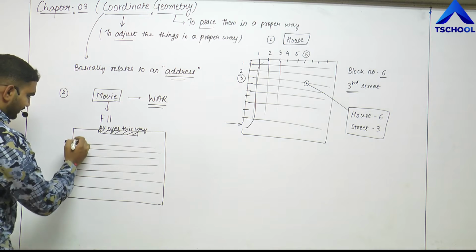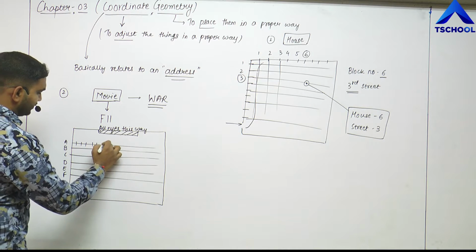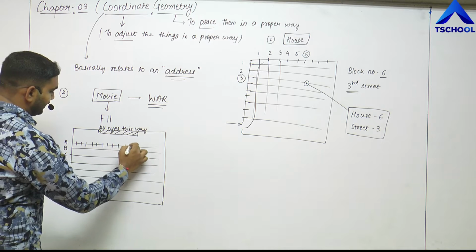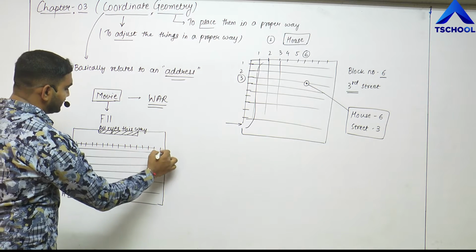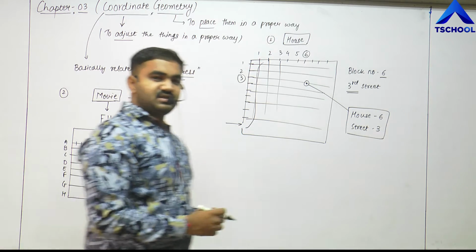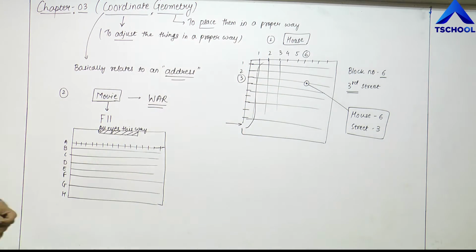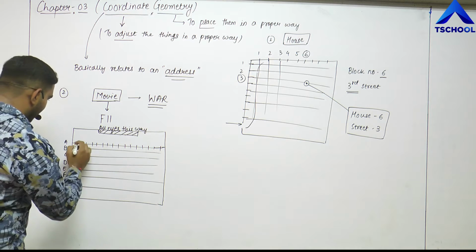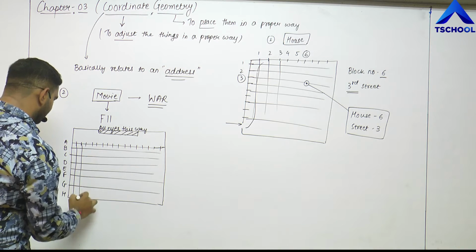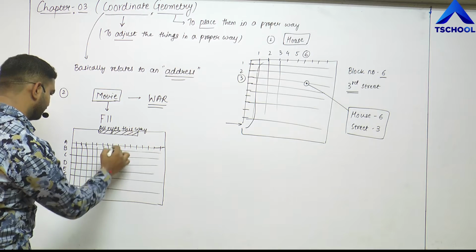Let me say that here the first seat will be 1, 2, 3, 4, 5, 6, 7, 8, 9, 10, 11, 12, 13, 14, 15, 16, right? So there are 16 seats in a single row and there will be some passage in between. So we are neglecting that passage area and all that. So there will be similar columns of each and every seat here.